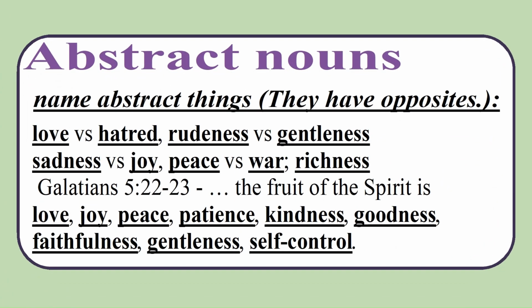Abstract nouns name abstract things. They have opposites. Love versus hatred, rudeness versus gentleness, sadness versus joy. Versus means against. Peace versus war, richness, etc. Galatians 5 verses 22 to 23: The fruit of the Spirit is love, joy, peace, patience, kindness, goodness, faithfulness, gentleness, self-control.